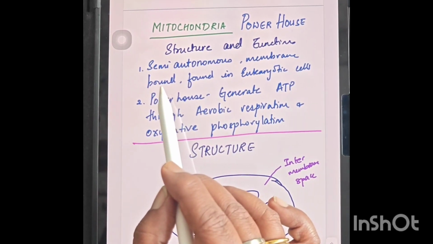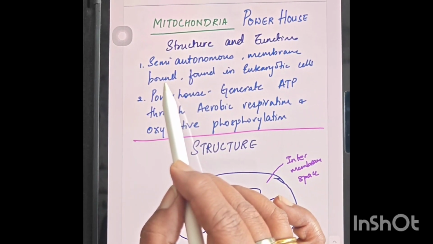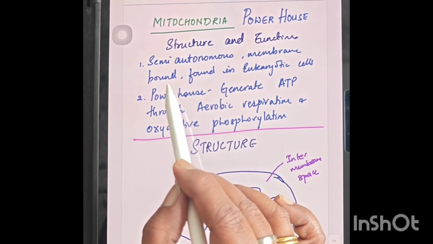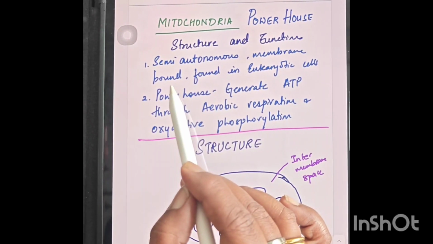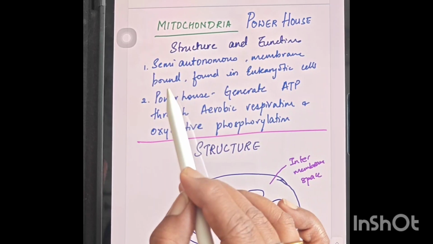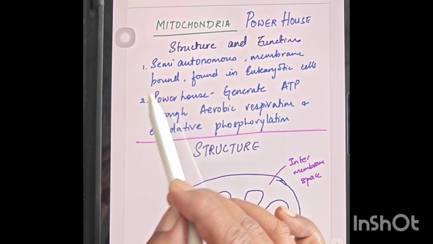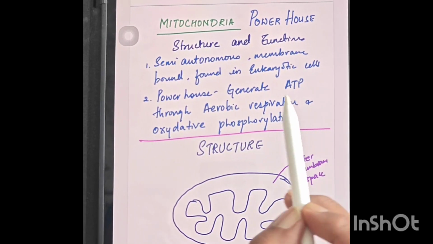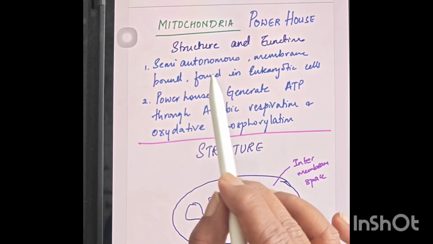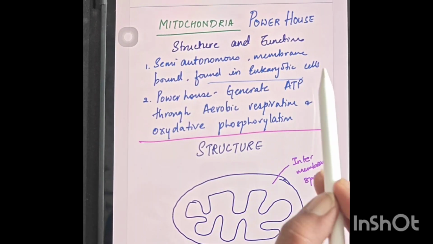You will hear this repeatedly: all the cell organelles are membrane bound, meaning their outer covering is a double layer. And mitochondria is found in eukaryotic cells.